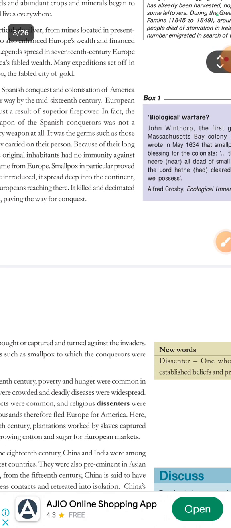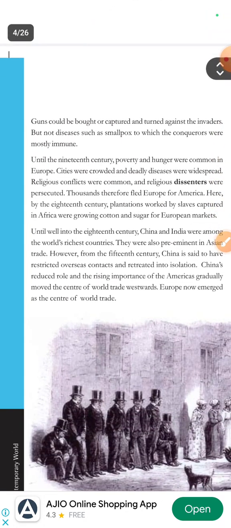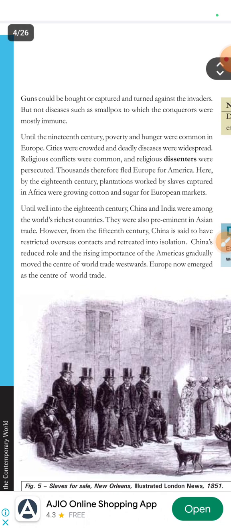Guns could be bought and captured and turned against the invaders, but not diseases such as smallpox, to which the conquerors were mostly immune. So basically, what was their fear? That the guns bought or captured could be turned against them.